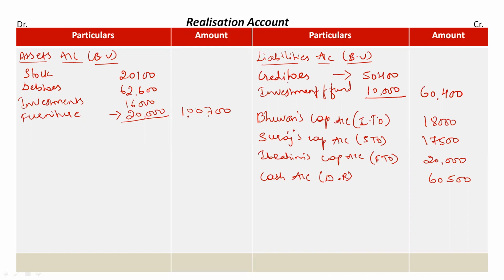The creditors' book value is recorded on the credit side, so when creditors are paid off, we will take it on the opposite side as cash account, liabilities paid, in that creditors are paid for the same rupees 50,400. All the creditors were settled in full.